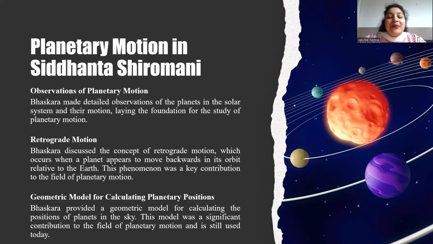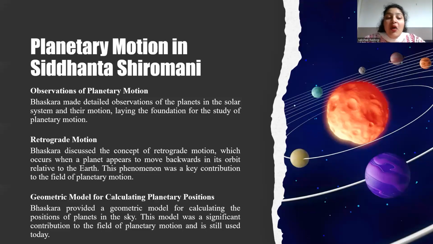planet on the epicycle. The geometrical model was also used to develop a system of astronomical tables which allowed him to predict planetary positions with remarkable accuracy. His model was based on the following steps: calculate the mean position of the planet, meaning the average position over a given period, calculate the epicycle center's position, and calculate the planet's position on the epicycle. Then combine the two positions to get the true position of the planet.